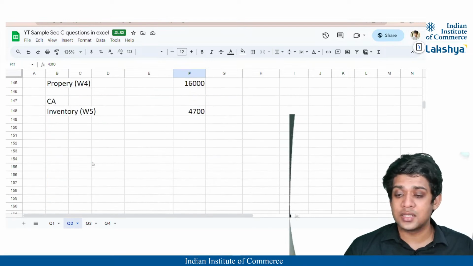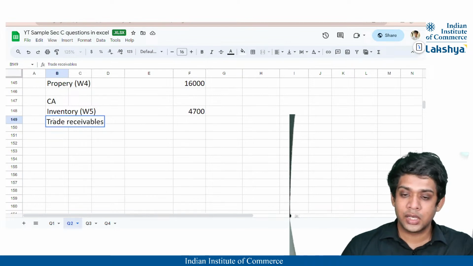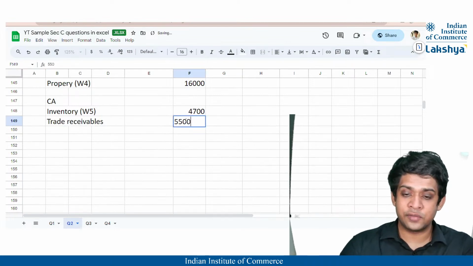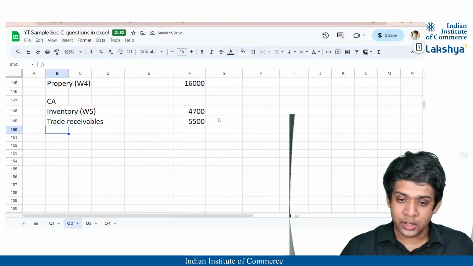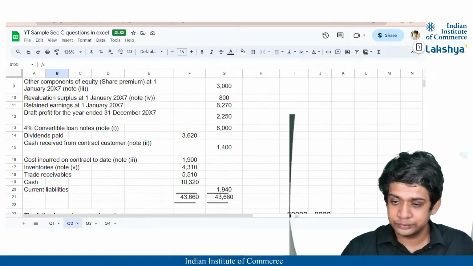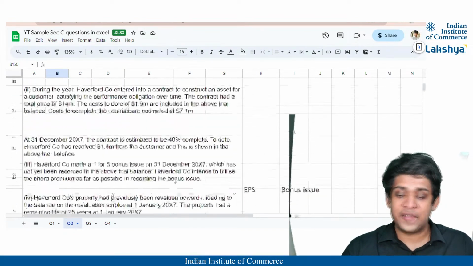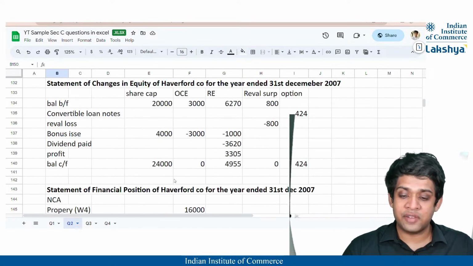So trade receivables is nothing but 5,500. Sorry, is it 5,500 or 5,100? Okay, 5510. Oh, 5,510.